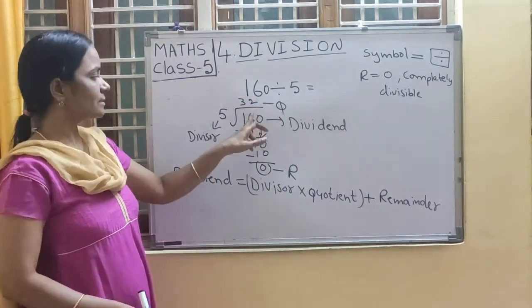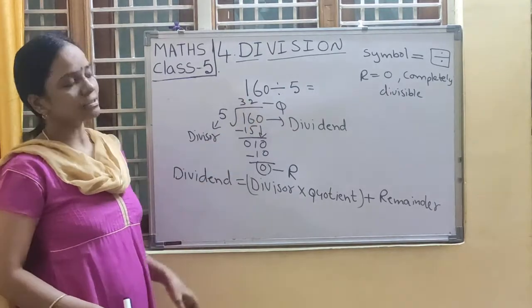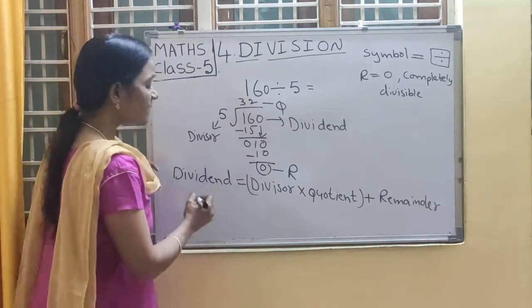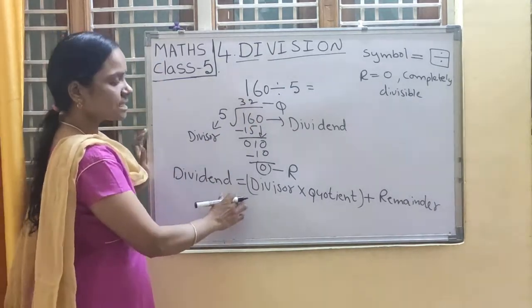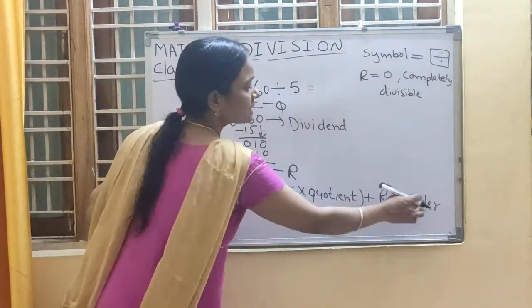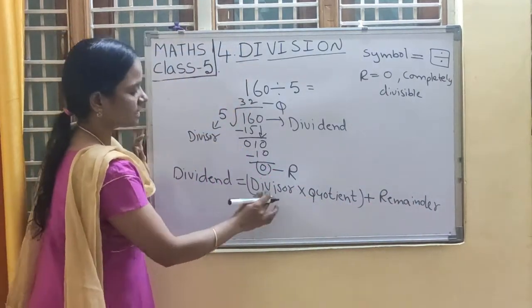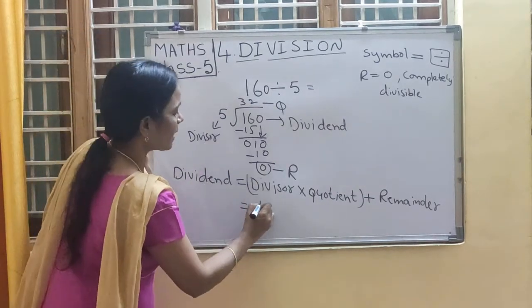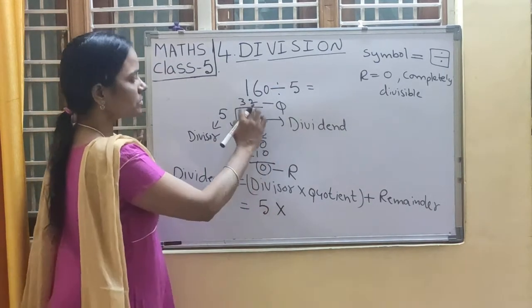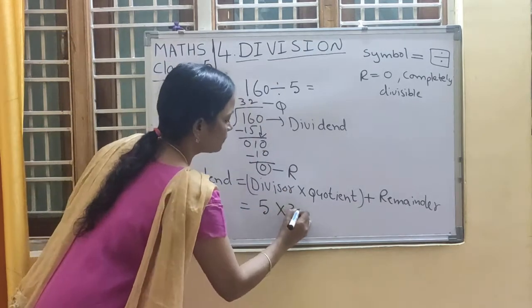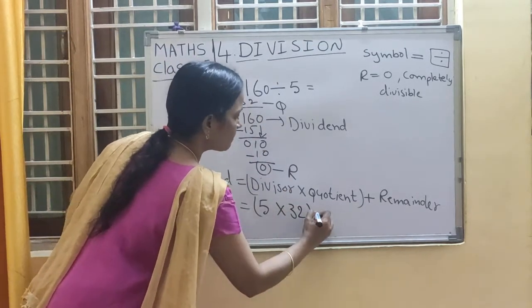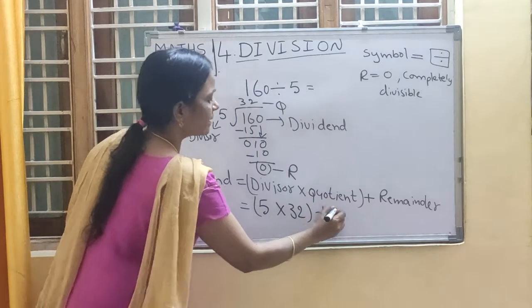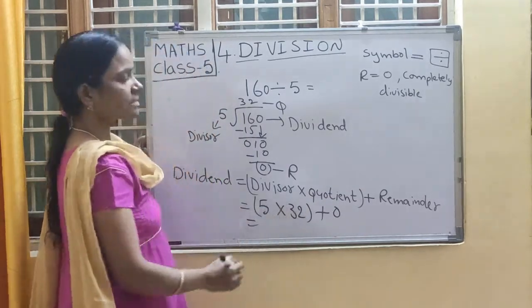Now we will check whether the answer 32 is right or wrong. So what is the verification formula? Dividend is equal to divisor into quotient plus remainder. Now substitute divisor. How much is the divisor? 5 into what is the quotient? 32. Make a bracket plus what is the remainder? Remainder is 0.